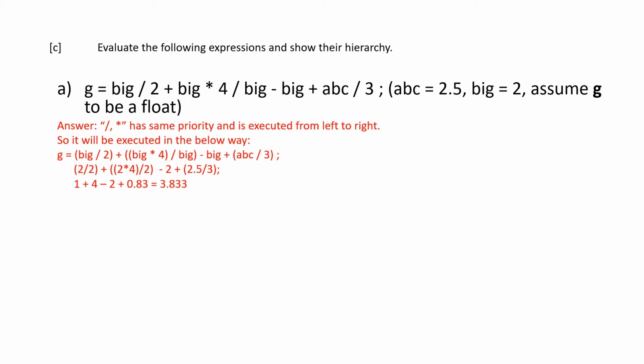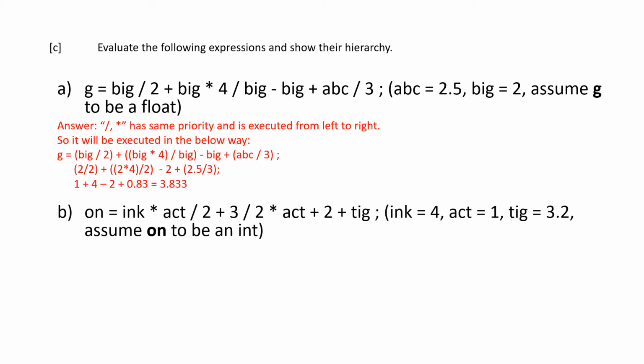So first the multiplication and the division, and then the plus and minus. The result would be 2/2 + 2 * 4/2 - 2 + 2.5/3, which is 5 - 2 = 3, plus 0.83, 3.83.